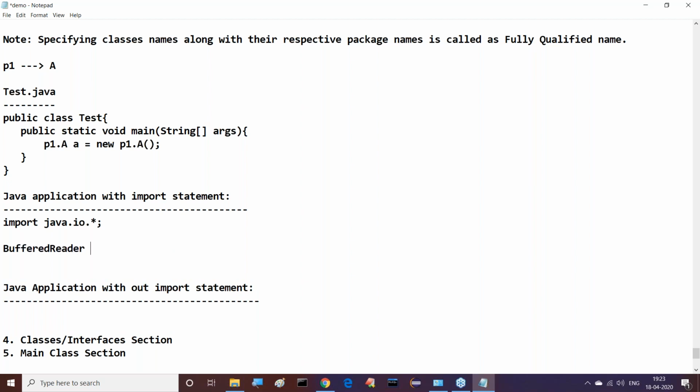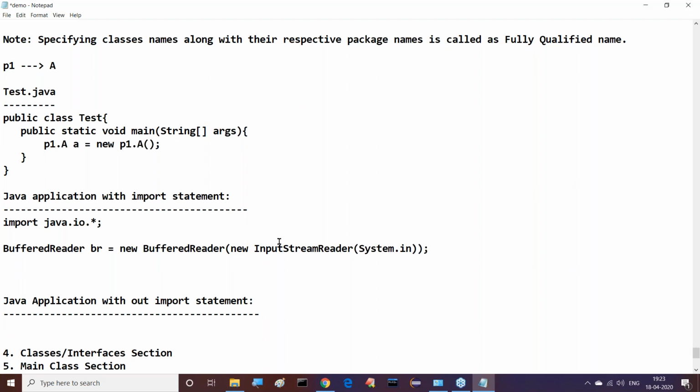BufferedReader, what is the purpose of it is not required now. Just think of it: this BufferedReader class is available in the java.io package. Nilesh, you asked this question. Just BufferedReader is a class available in the java.io package. We imported that, now we are using that. BufferedReader br is equal to new BufferedReader of new InputStreamReader of System.in. This is a statement. Observe this clearly.